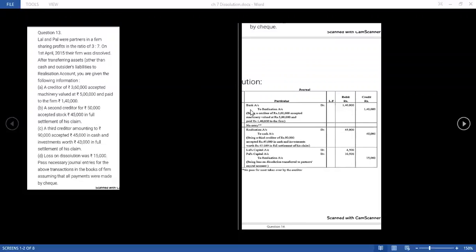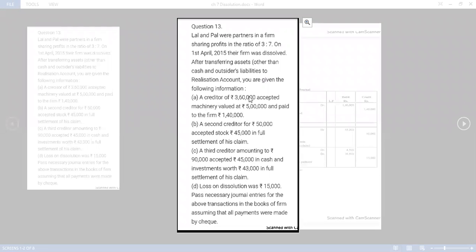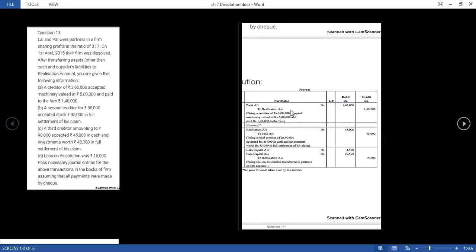Now the second entry is a creditor of rupees 50,000 accepted stock in full settlement. Whenever a liability has been settled against any asset, full settlement against the assets, no entry has been passed. No entry has been passed here, clearly mentioned, students. Now look at the third entry.